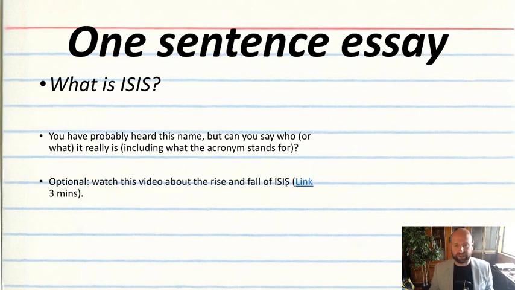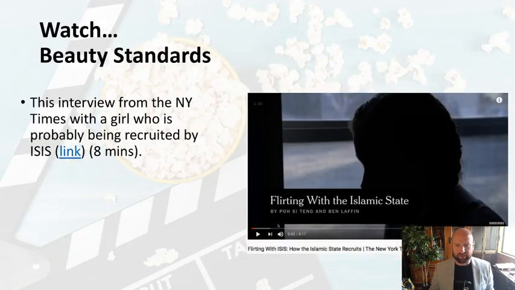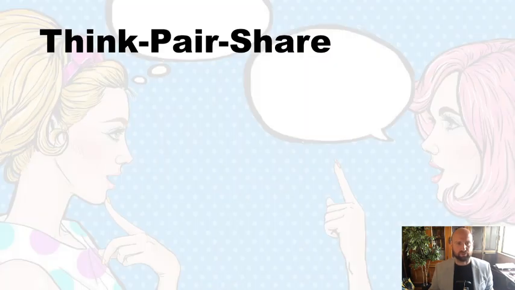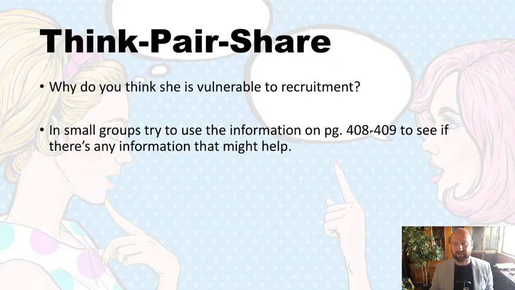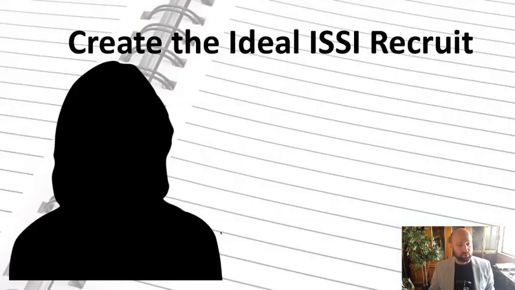If you want to, there's a 3-minute video here on the rise and fall of ISIS. Okay, now this is a pretty interesting video, 8 minutes, and this is following a girl who ISIS is trying to recruit. And as students are watching it, see if they can see any reasons why she might be vulnerable, and see if they can pick up any autobiographical details of her life that might suggest why she could be vulnerable to this type of recruitment. Now, then they try to use the information in the textbook, pages 48 to 49, and what they're really focusing on there is this idea of significance loss. We're introducing that again, or reminding them about that, and can they link anything from that video to this idea of significance loss? And do they think she might experience it? Is that a risk factor?